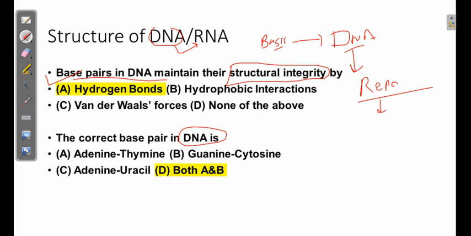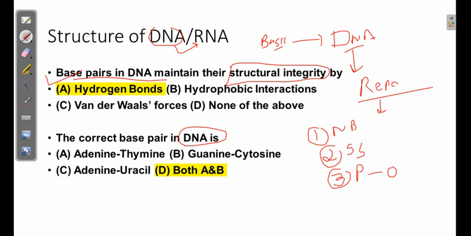If we see the basic structure of DNA, it is mainly composed of three types of molecules. First, it contains a nitrogen base. Second, it contains a sugar moiety, a 5-carbon sugar moiety. And third, it contains phosphate, which is attached to oxygen.